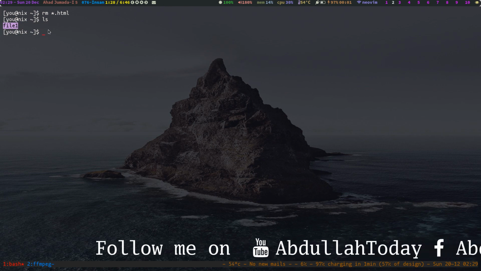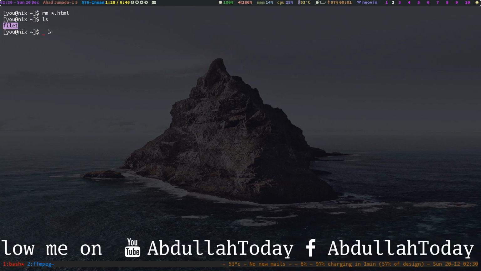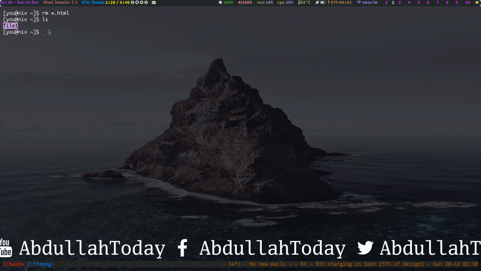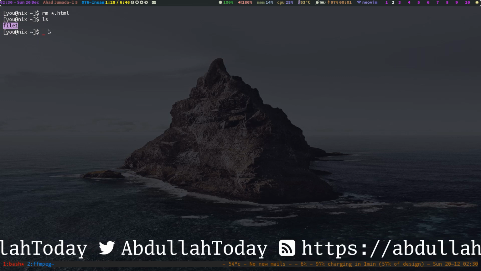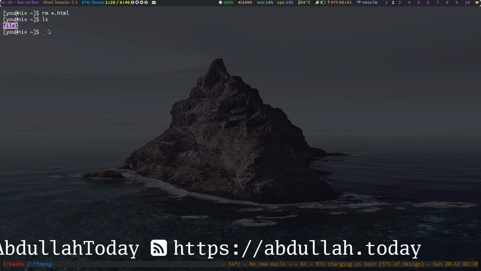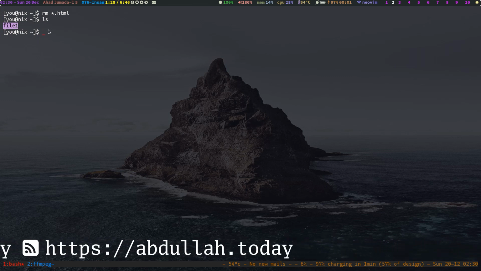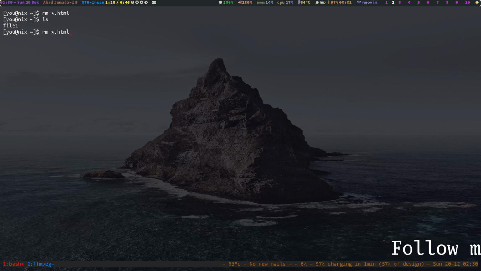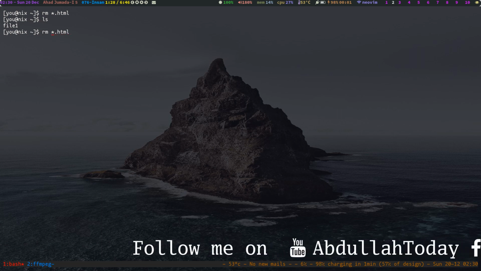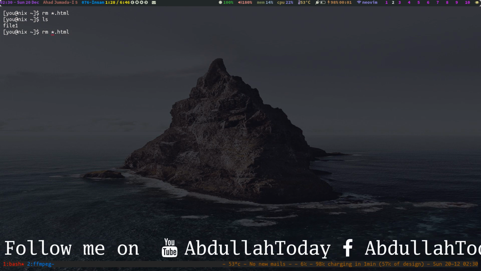Whenever you use a wildcard with rm, test the wildcard first with ls. This will let you see the files that will be deleted. Then press the up arrow key to recall the command and replace ls with rm.